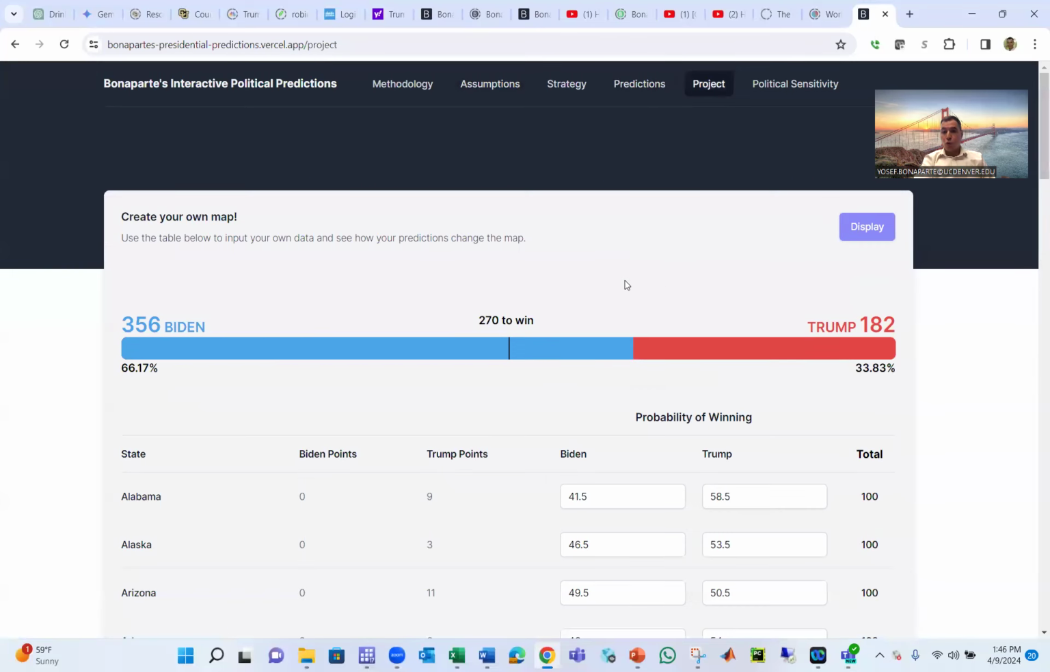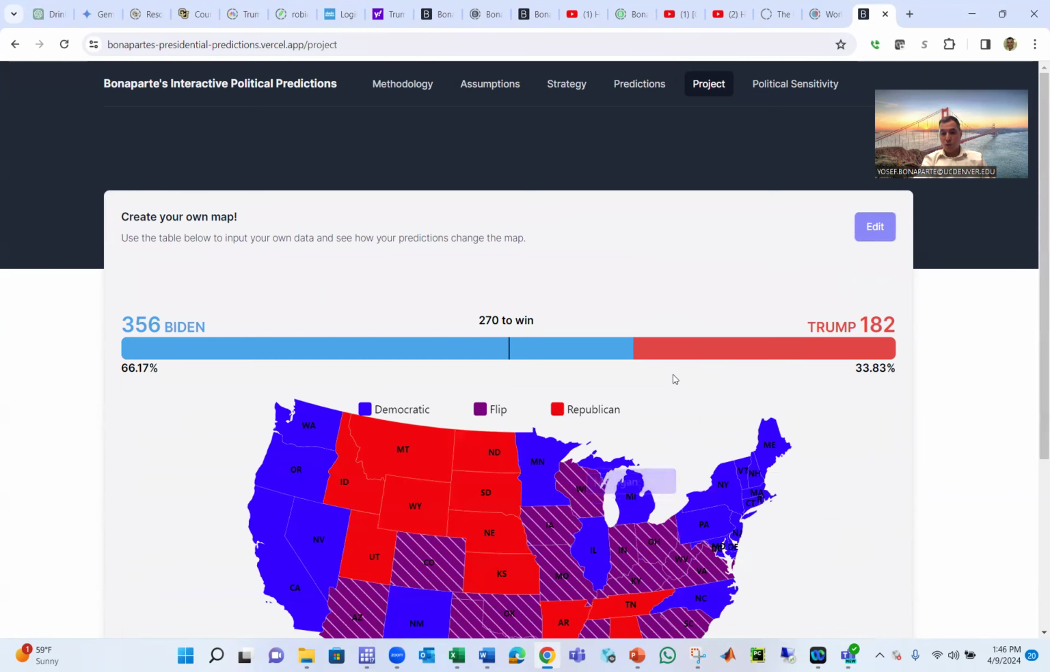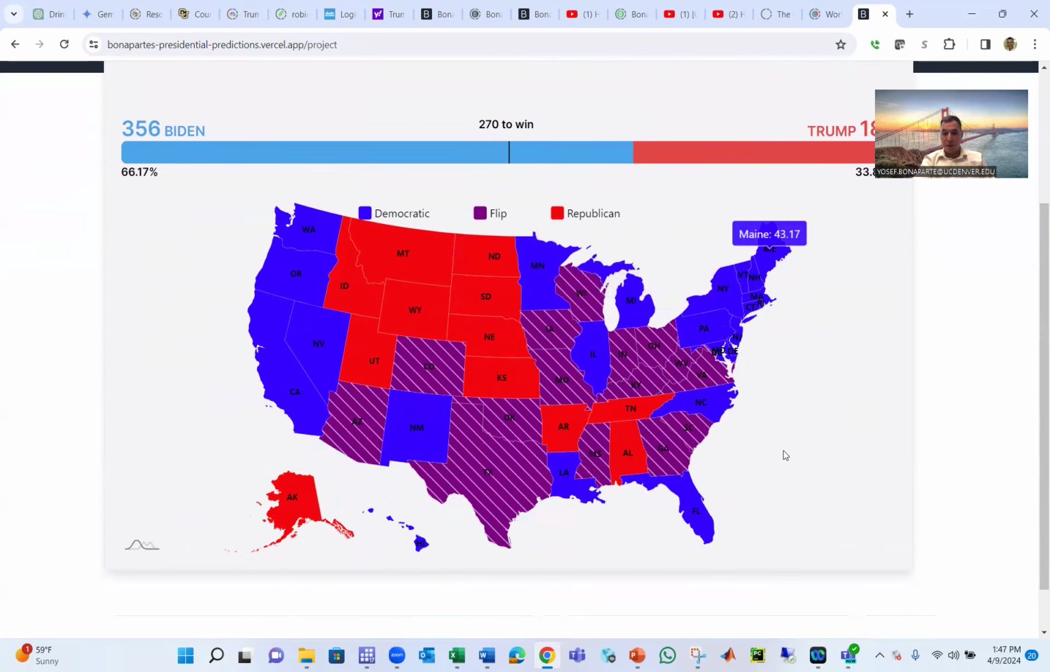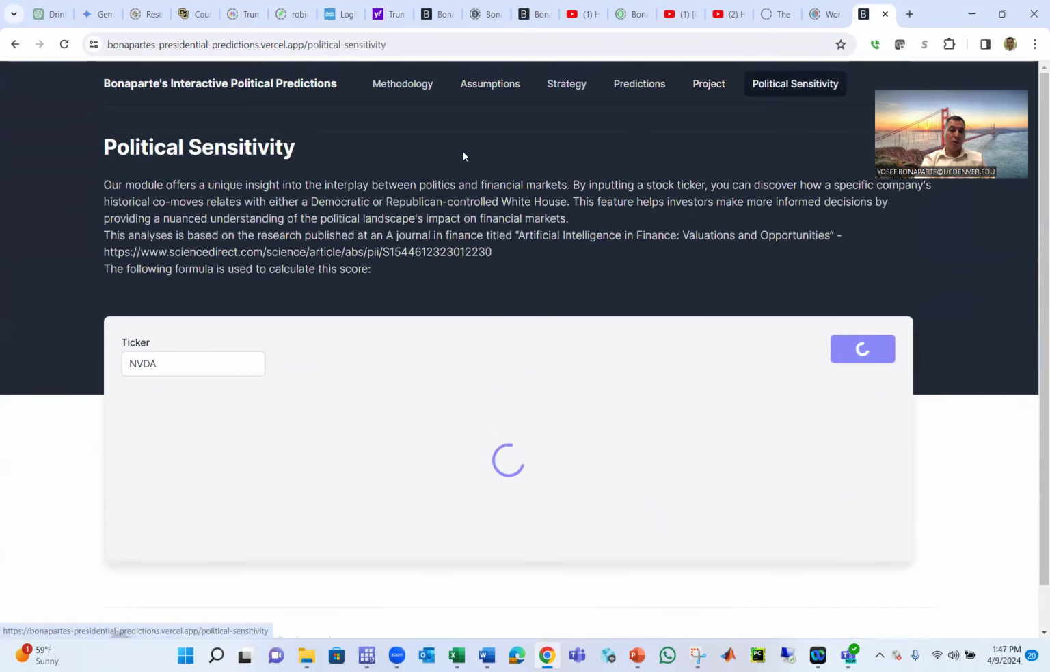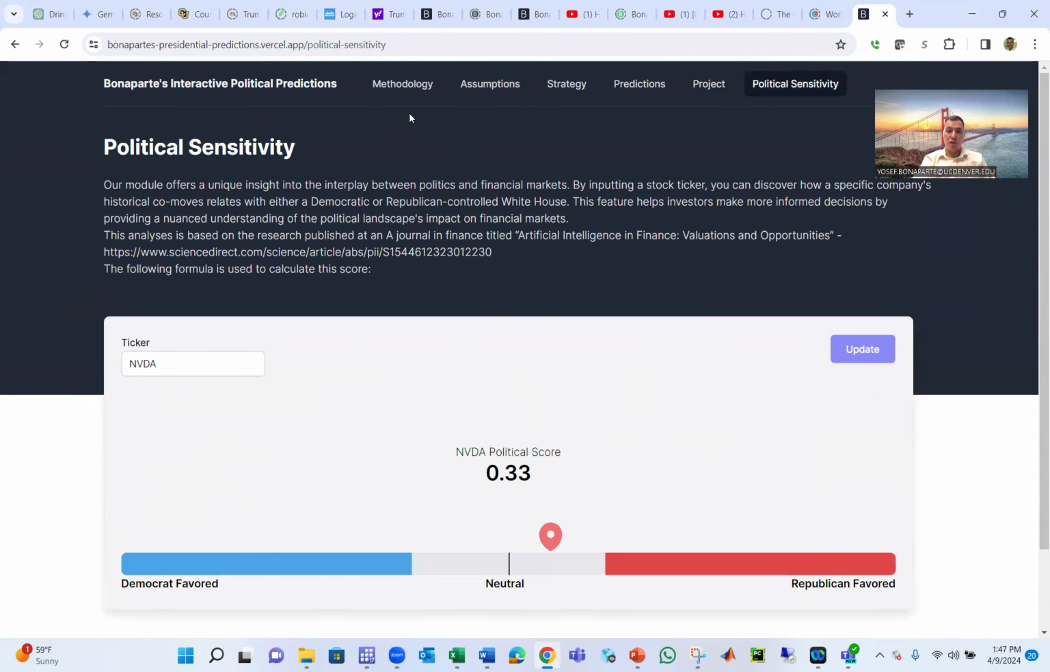Your job is to build your strategy by state, fill in by state, and then display who's going to be your president, display your map. So after you finish, you can go back and display your map. And then I have political sensitivity also to see the political bias for each company.